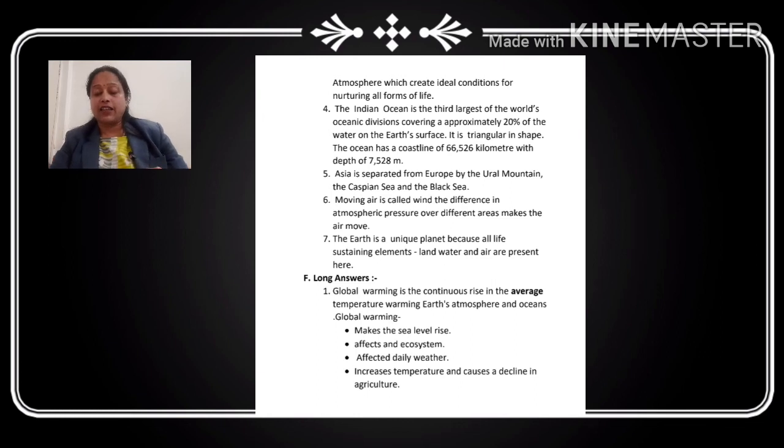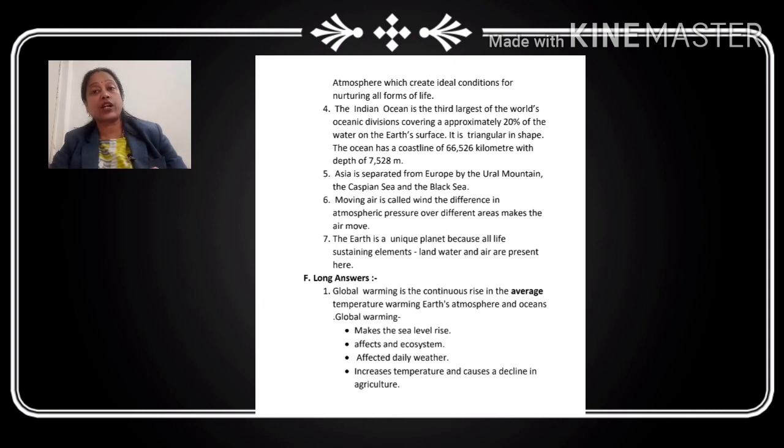The reason is the difference in atmospheric pressure. In different areas, there is different atmospheric pressure, and that difference makes the air move.